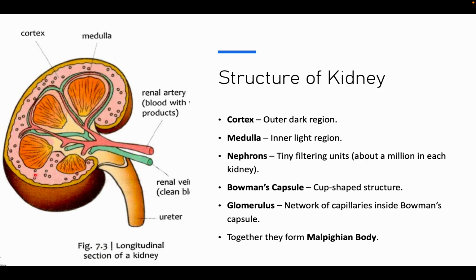But yes, this is the outer dark region. For them to explain this, they have cut a kidney. And the medulla is the inner light region. This is the medulla.